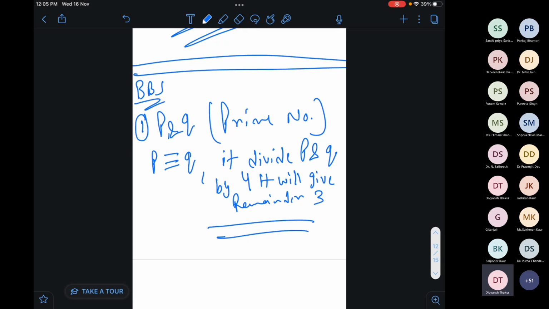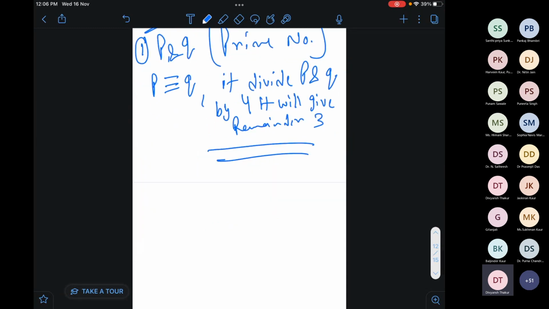Okay, first we have to choose two prime numbers P and Q in such a way that individually, if we divide P by 4, it will give us a remainder 3, and if we divide Q by 4, it will give us a remainder 3. Okay, or you can write it as P is equal to Q is equal to 3 mod 4.